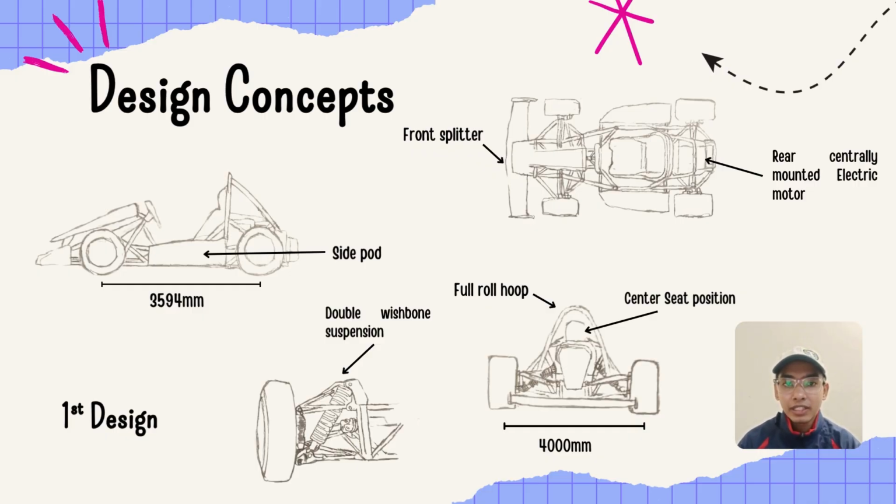This results in exceptional handling, reduced body roll, and better grip in both braking and high-speed turns, critical for FSAE competition. Simple aerodynamic features like the front splitter, side pods, and rear wing provide just enough downforce and cooling airflow without unnecessary drag. This is a purpose-built, balanced, and FSAE-ready car. This car is a true showcase of electric performance and smart engineering.